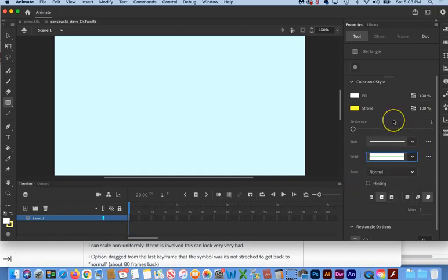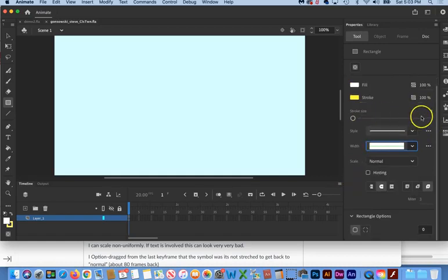Oh, I'm sorry, I'm doing that in the wrong place. It's right here, stroke size. This is actually details that you can dial in for the width of the stroke, in other words, different styles for it. But right here, we just want to put in 10.